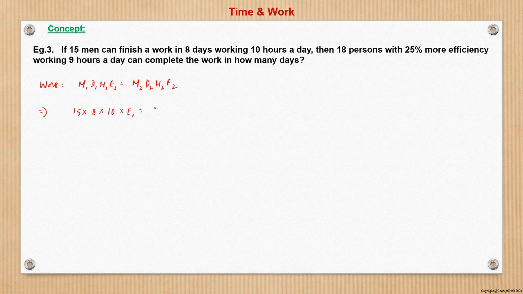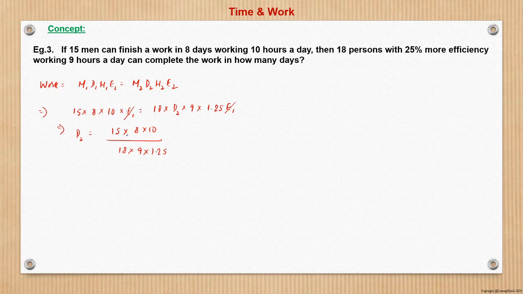Now 18 persons, D2 we have to find, H2 is now 9 hours and E2 is 1.25 times E1. So here E1 will get cancelled with E1. So we can say that D2 is 15 into 8 into 10 upon 18 into 9 into 1.25.